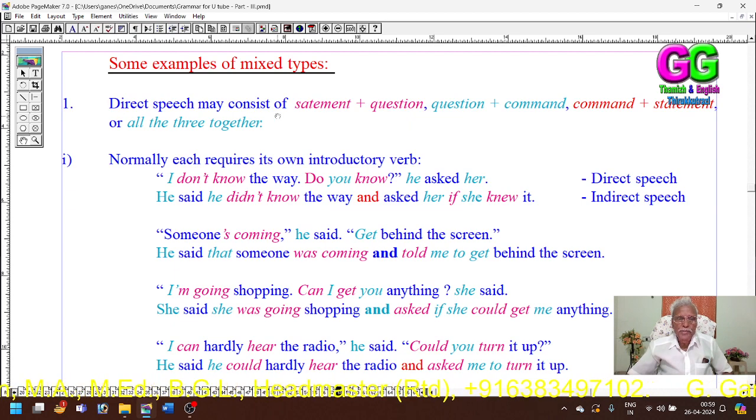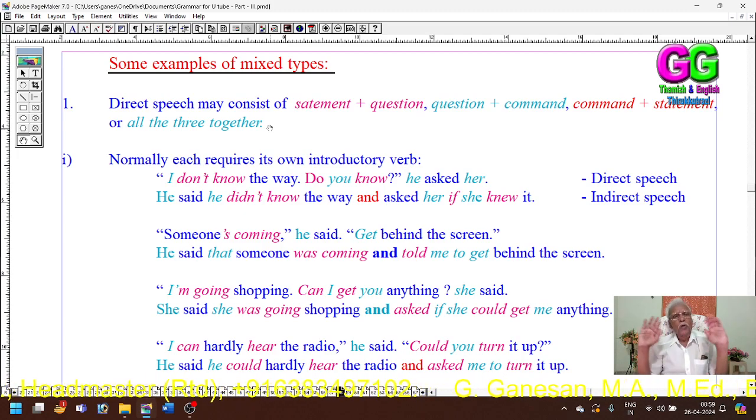Direct speech may consist of a statement plus a question, a question plus a command, a command plus a statement, or all three together. So these are compound sentences, the mixed types. There may be statement and question, question and command, statement and command, or a mixture of these three types. Let us see how we have to change them from direct into indirect.